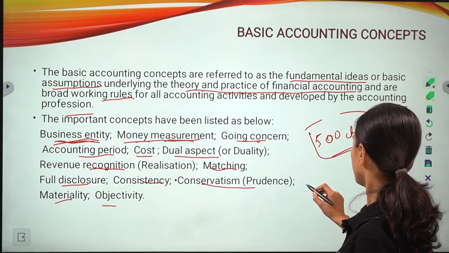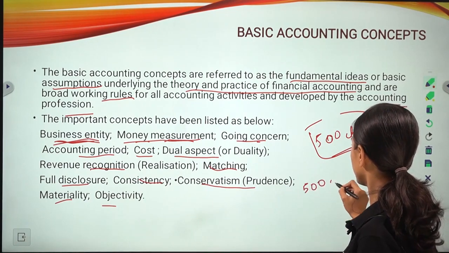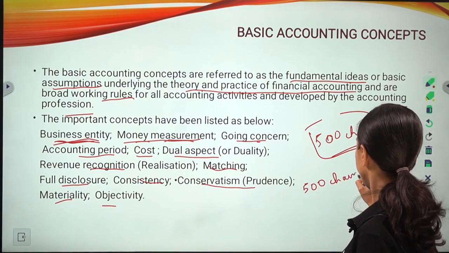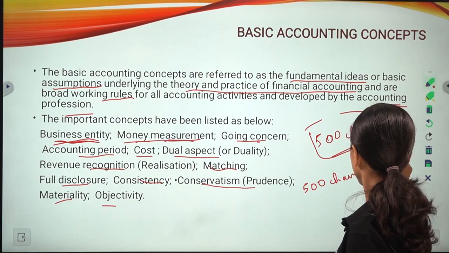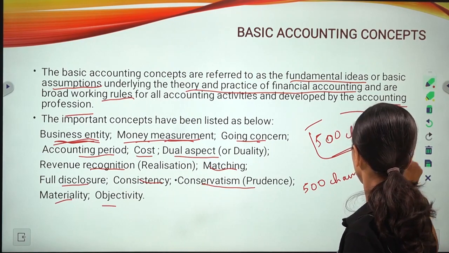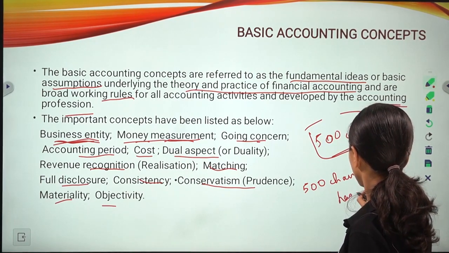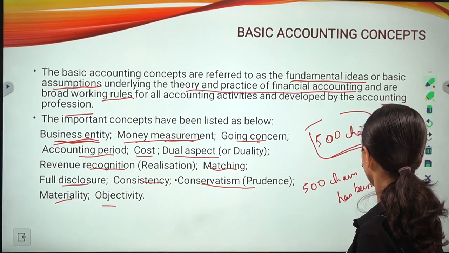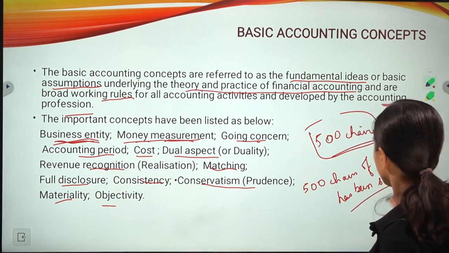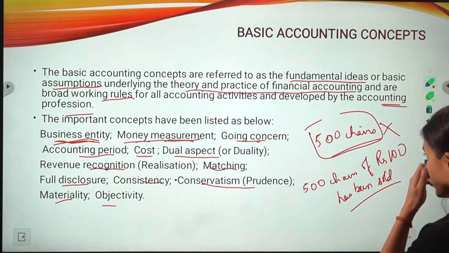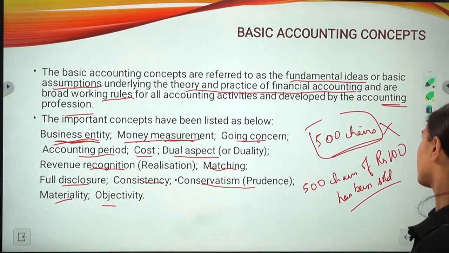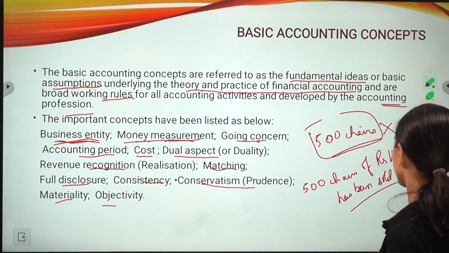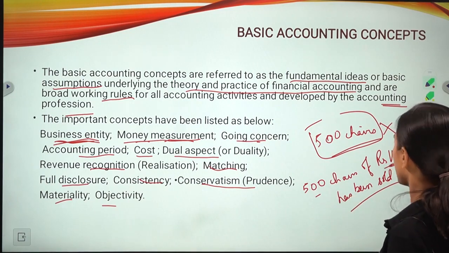But if he had said that 500 chairs of rupees 100 each have been sold, then we could have recorded it, because you know the amount.